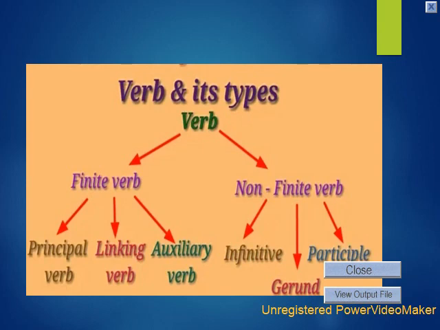Verb and its types. Verbs are broadly divided into two categories: finite verbs and non-finite verbs. Finite verbs are further divided into three parts: principal verb, linking verb, and auxiliary verb. Non-finite verbs are also divided into three parts: infinitive, gerund, and participle.